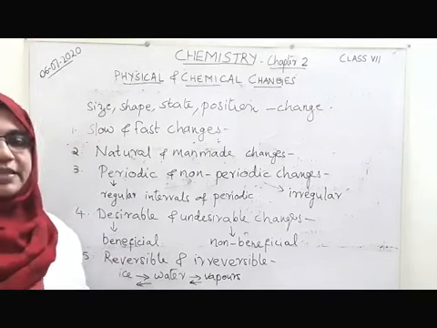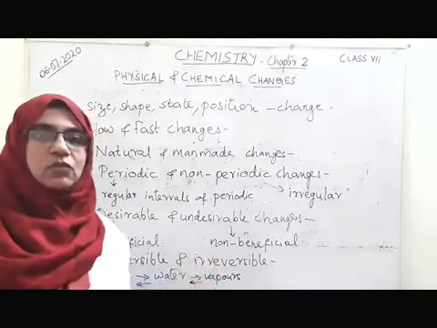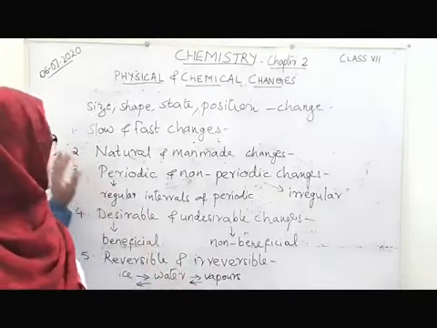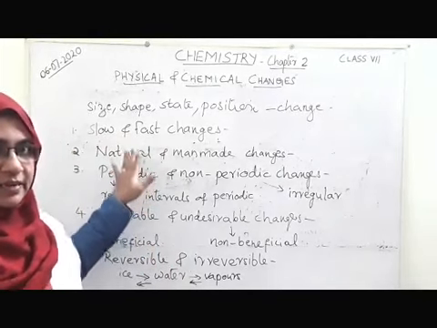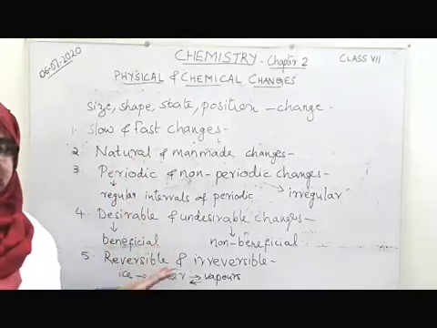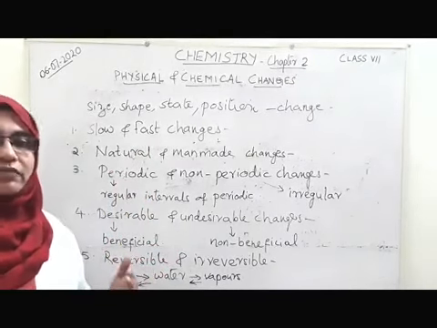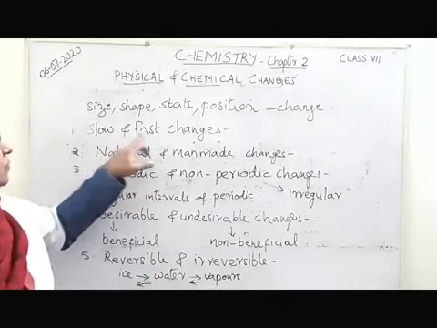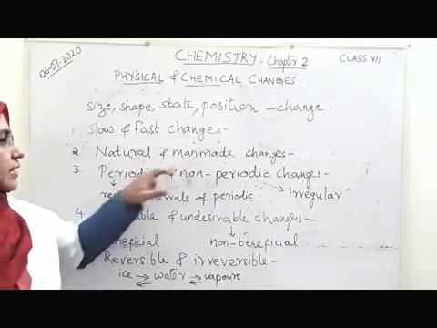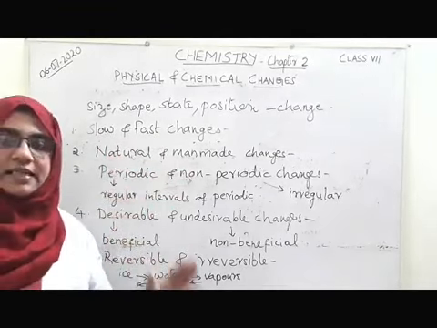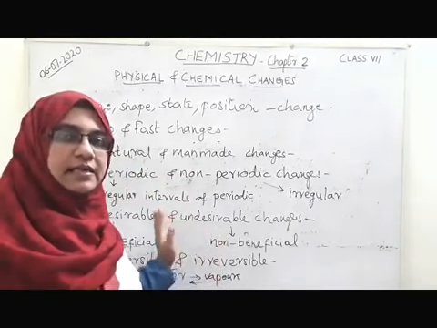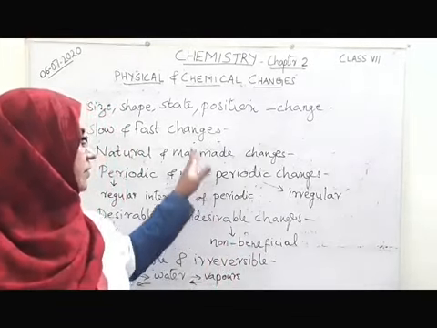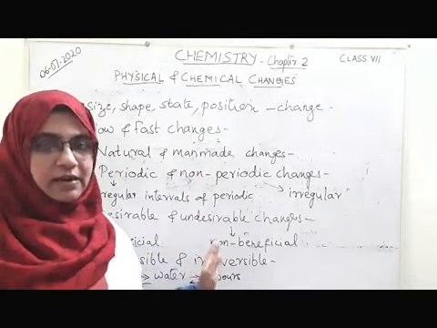Now, the activity for you today is that you have to observe nature or your daily life, then write 3 examples for each change under these headings. Observe your surroundings carefully. You can take enough time. We have 1 week, and find out examples for all these changes: slow change, fast change, natural change, man-made change. Each and everything is around you. No need to go in search of the answer anywhere else. It is around you, in your home. Every time we are seeing or meeting all these changes around us.